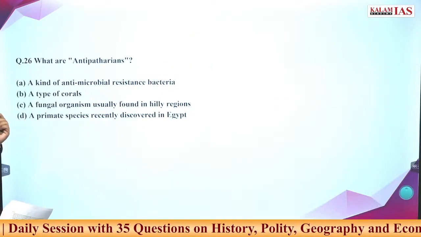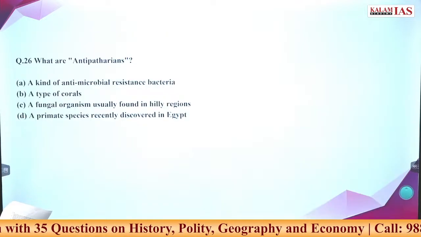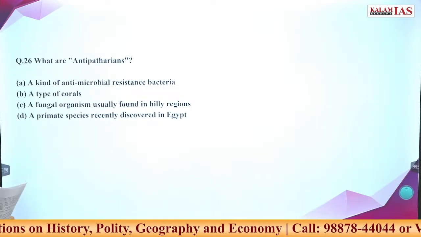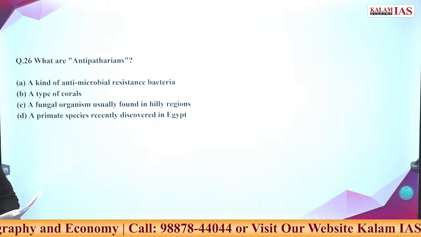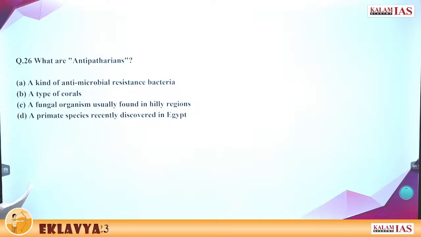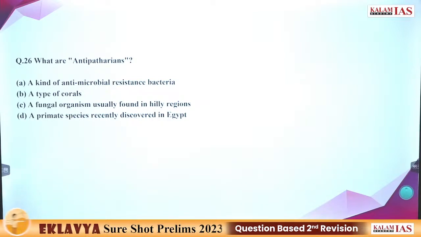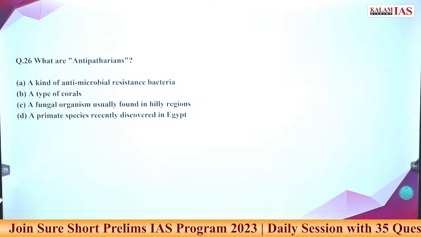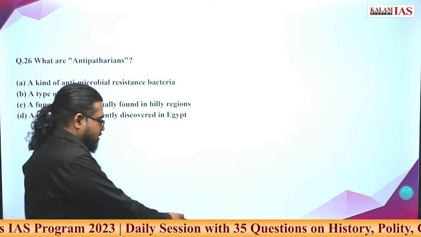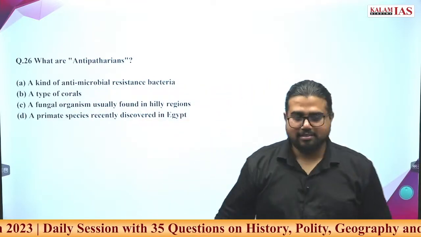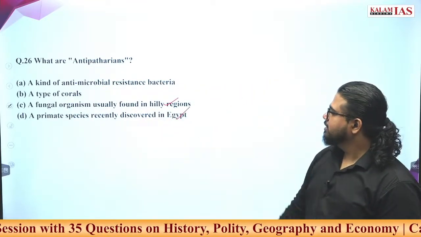Go ahead. Answer the 26th question. What is the answer? C. It's not C. D. Guessing. Blind guessing.